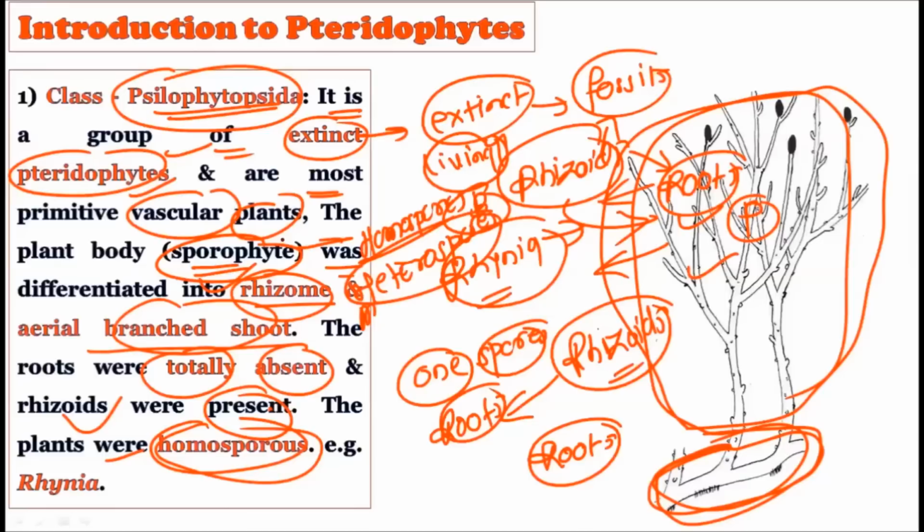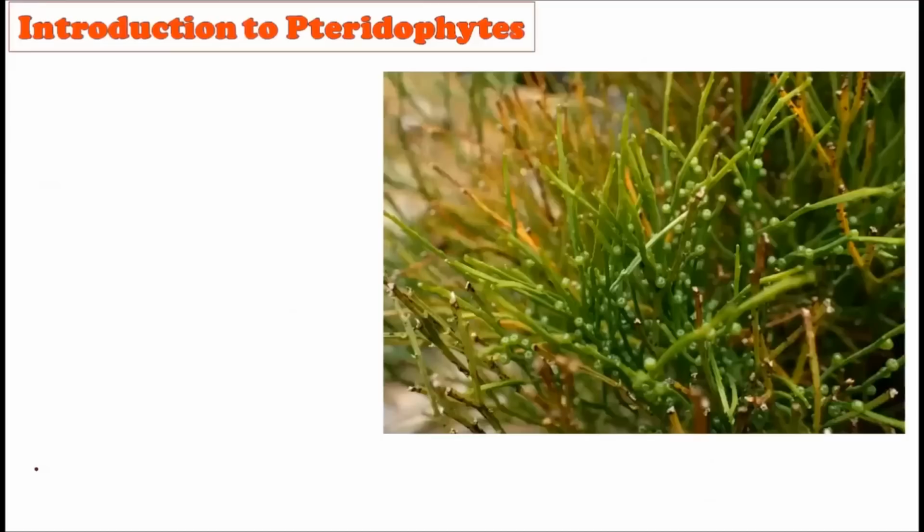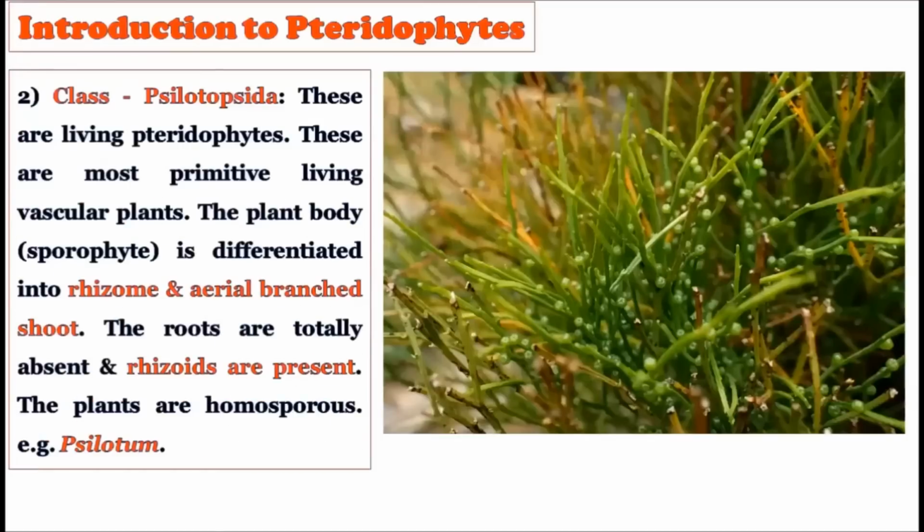So all these features show why these are the primitive plants, and now they are extinct plants, because the plant body is not that much developed. The rhizome and branch shoot is only present, roots are totally absent, homosporous nature. This all shows these plants are very primitive, and Coelophytopsida is the extinct class of the pteridophytes. An example for this Coelophytopsida is Rhynia. Now consider the second one.